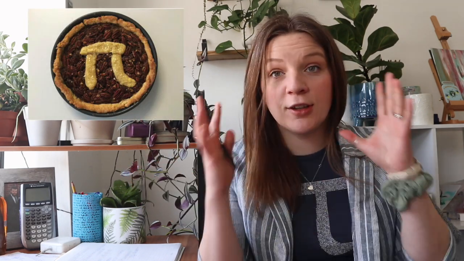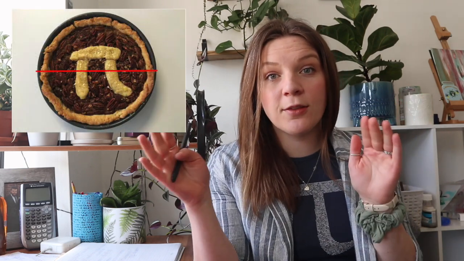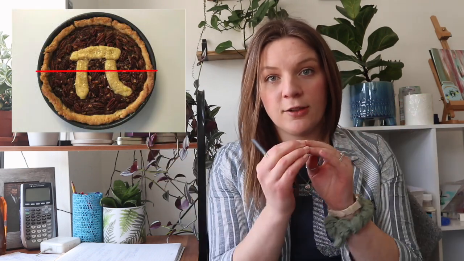So to start off with, imagine taking any circle. The circumference of the circle is the perimeter or the length around the circle. So here I have it drawn in purple. The diameter of the circle is the length from one side to the other going straight through the middle. So the largest or longest length you can draw through the circle touching both sides.